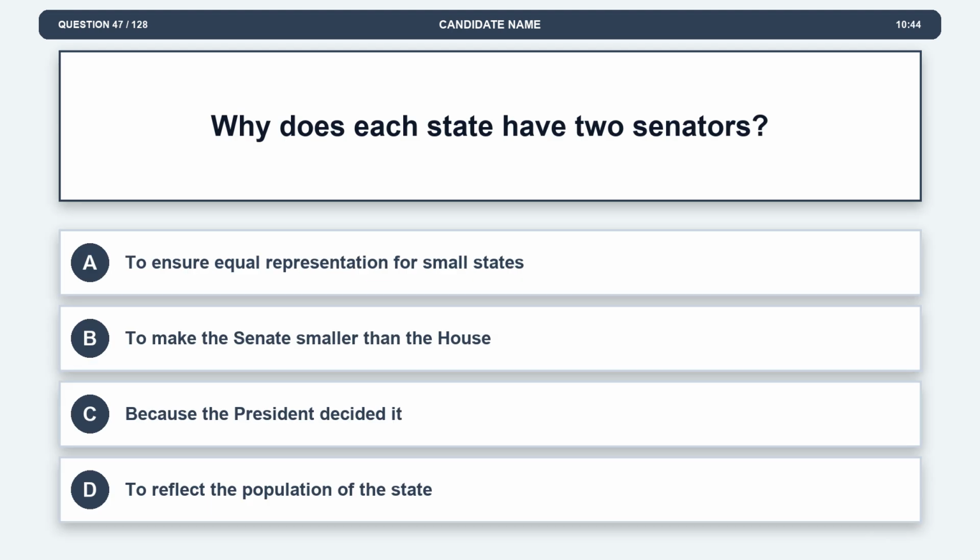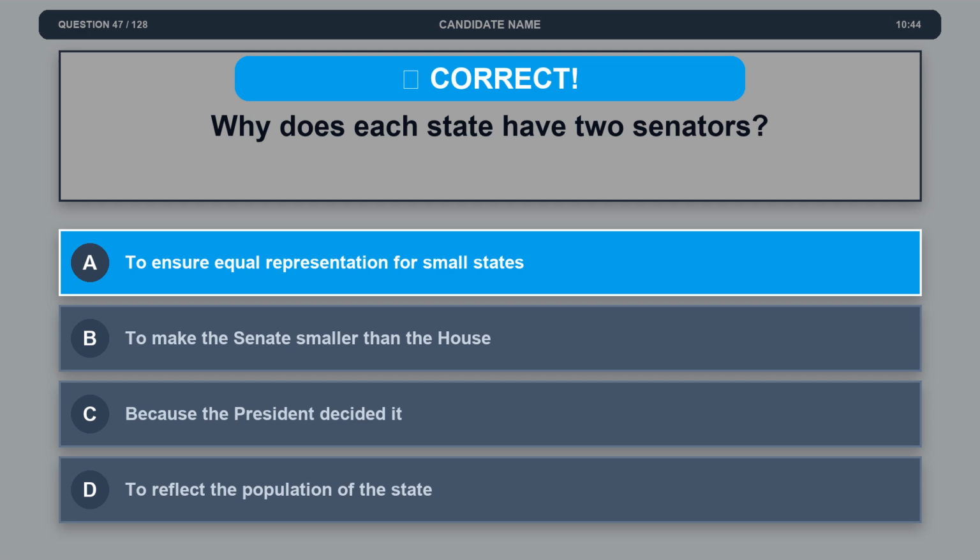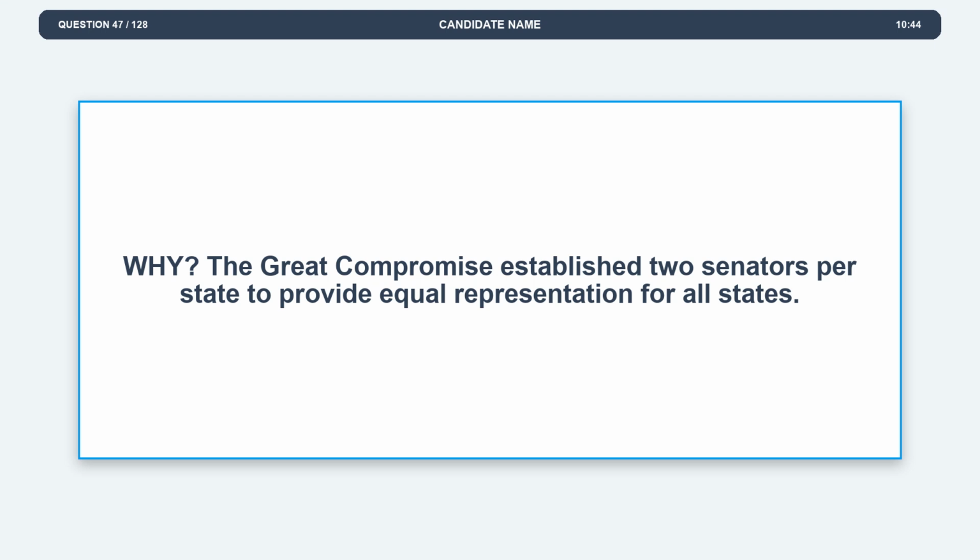Question 47. Why does each state have 2 senators? Option A, to ensure equal representation for small states. Option B, to make the Senate smaller than the House. Option C, because the president decided it. Option D, to reflect the population of the state. The correct answer is option A, to ensure equal representation for small states. Explanation. The Great Compromise established 2 senators per state to provide equal representation for all states.